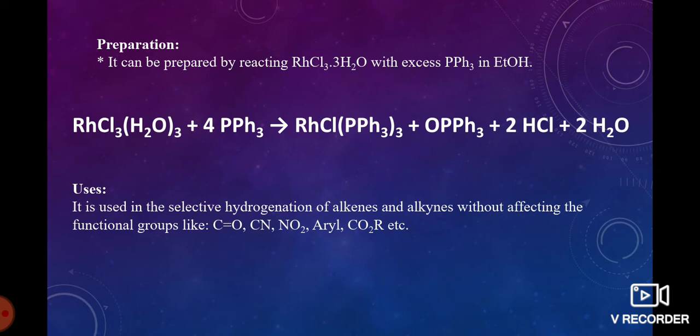It is very important, and it is also useful for selective hydrogenation of alkenes without affecting the functional groups C=O, CN, NO2, aryl, CO2R, etc. We use this Wilkinson's catalyst. It only reduces the double bonds.